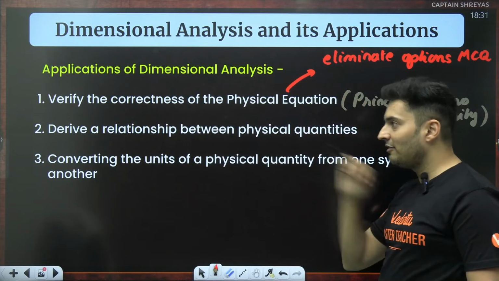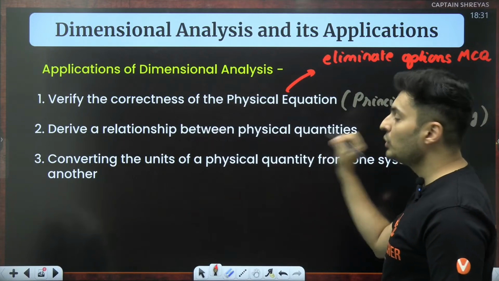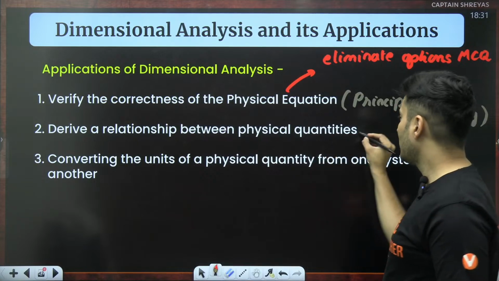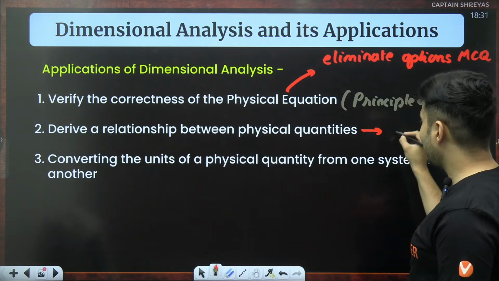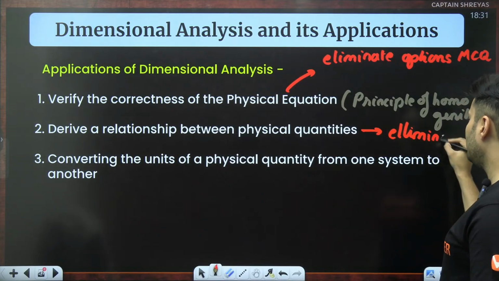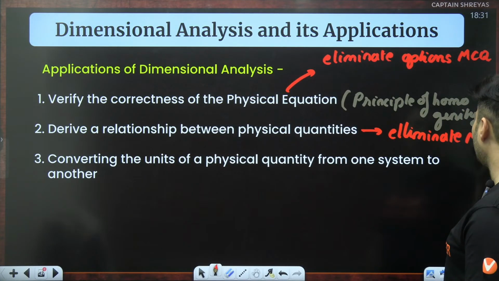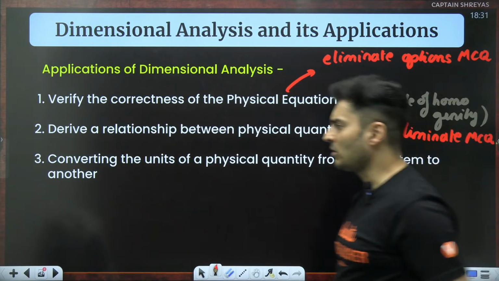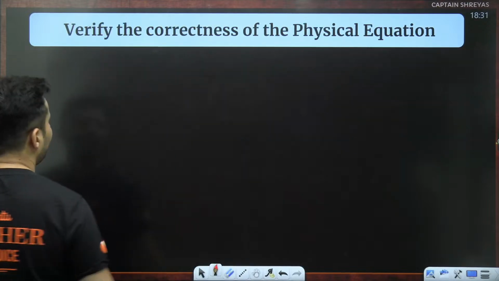This is also useful in some formula based questions. Third one is just useful in many problem solving. So let's see all the three applications.